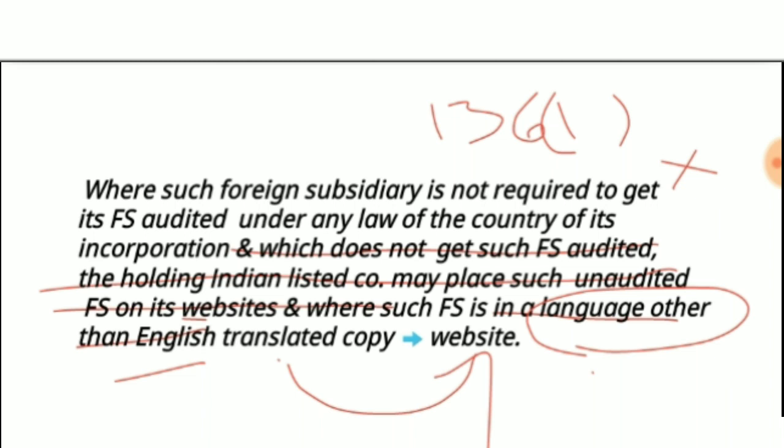listed company. Second, it is stating that if that country, in which the subsidiary is incorporated, does not require it to get its accounts audited, in that case our Indian listed holding company has to provide the unaudited financial statement on their website. Suppose the subsidiary company has prepared its financial statements in any language other than English. The Indian listed company has to make a translated copy, and that translated copy should be provided on the website. Okay.